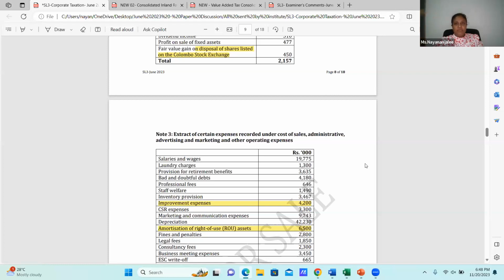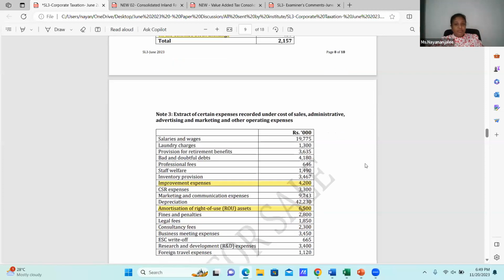Previous year tax written down value, up to 20% of that is my maximum limit. Now, what's the previous year for us? Now we are in 22, 23. Then for me, the previous year is 21, 22. Then we have to compute what? Tax written down value. What is the further amount on which we can provide capital allowances? That is my tax written down value. Then I need to compute that.